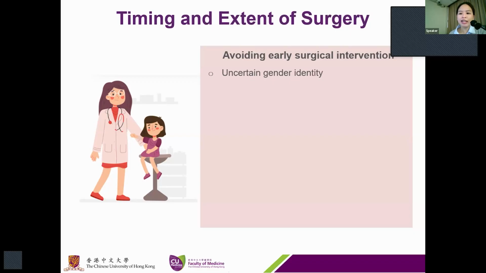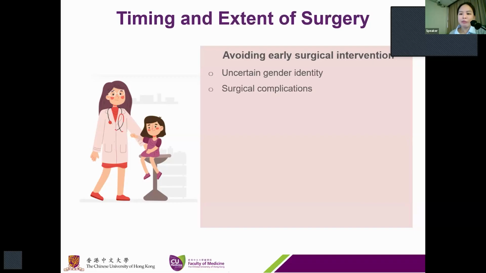In a large meta-analysis, approximately 10% of individuals with CAH do not identify themselves as female as adults, and about 25% of those with female gender identity experience sexual attraction to women, which may influence their preferences and decisions about their genital appearance and function as they reach adolescence and adulthood.